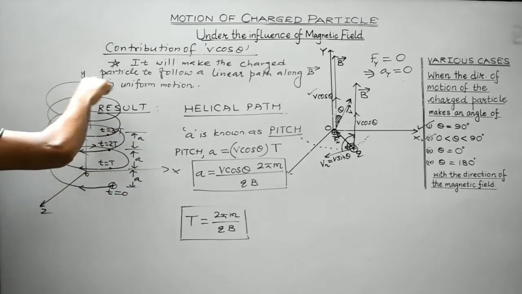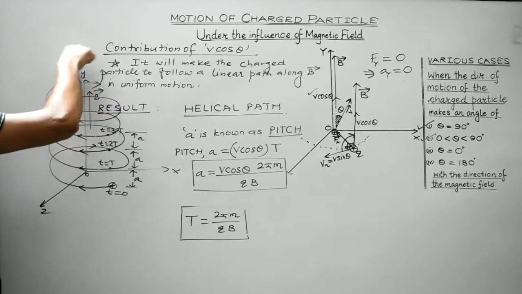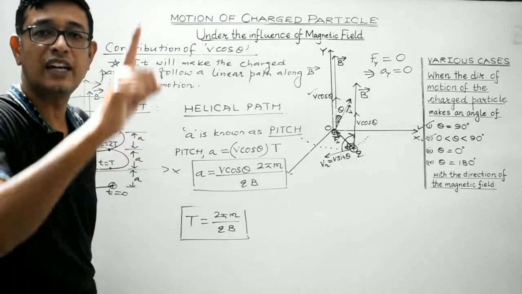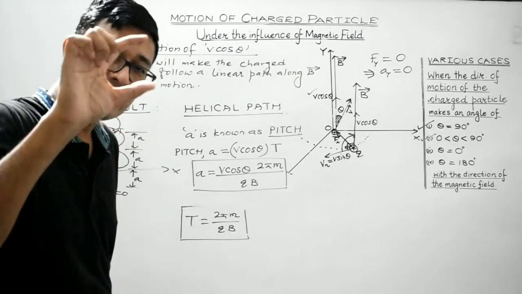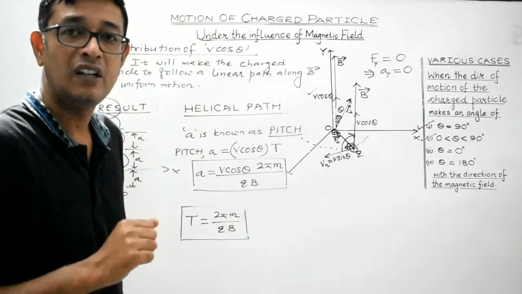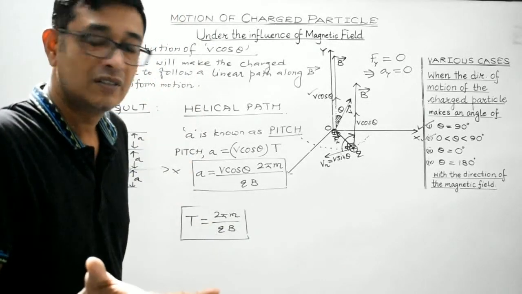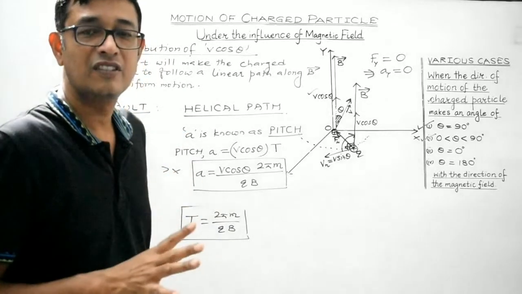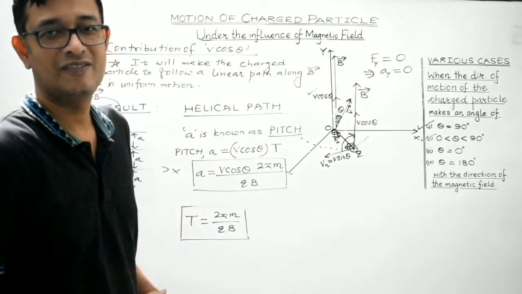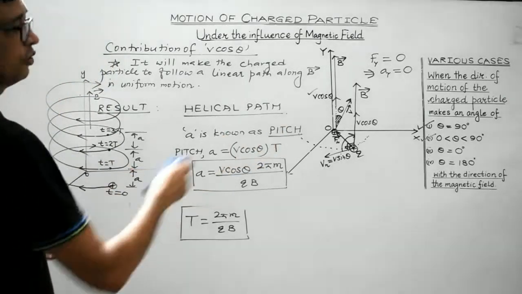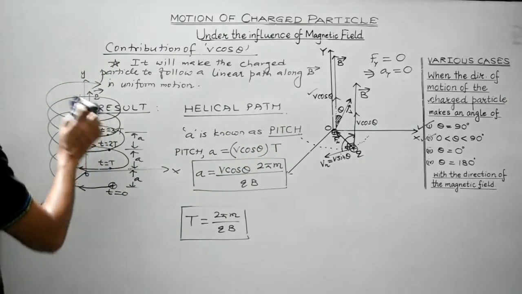Like this. During each revolution, the charged particle will keep on covering some linear distance along the direction of the magnetic field, and that linear distance covered along the direction of the magnetic field in the time during which it completes one revolution is known as the pitch. Clear, students? Okay. So, case 3 and case 4, they are left.